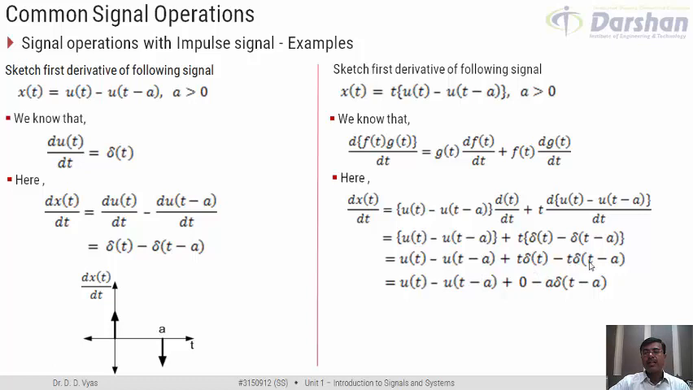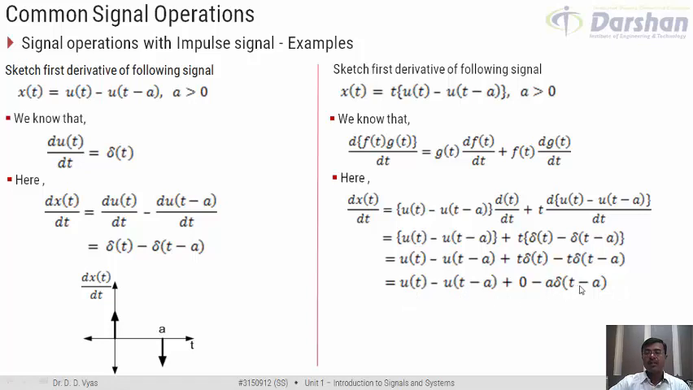What would be the value of t into delta t minus a? We know that delta t minus a is 0 for all time t except t equal to a, and at t equal to a, the value of t is going to be a. So this would be a into delta t minus a.